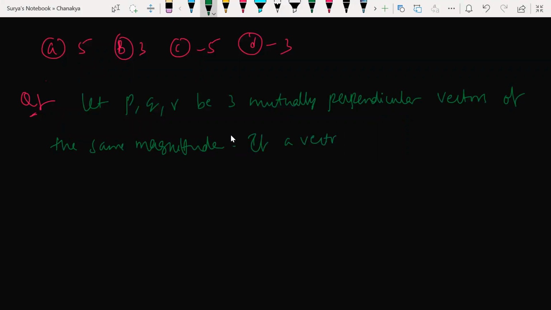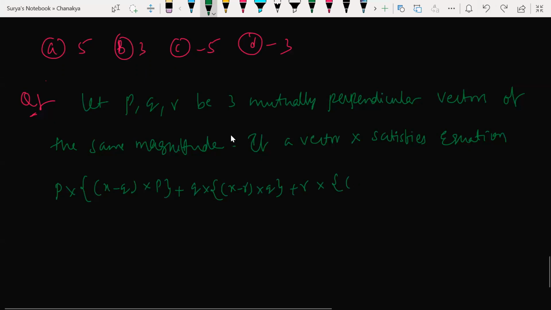If a vector x satisfies the equation p cross x minus q, p plus q cross x minus r, cross q plus r cross x minus p cross r, then x is dash.